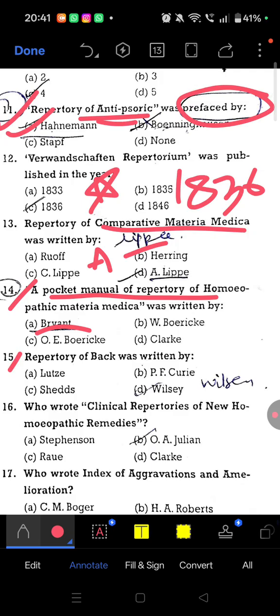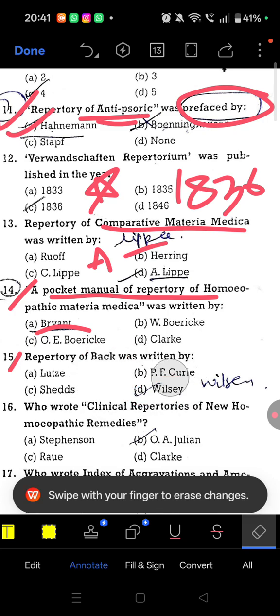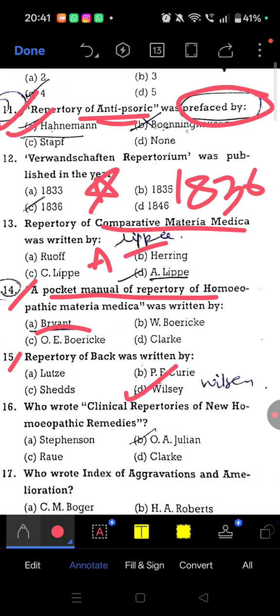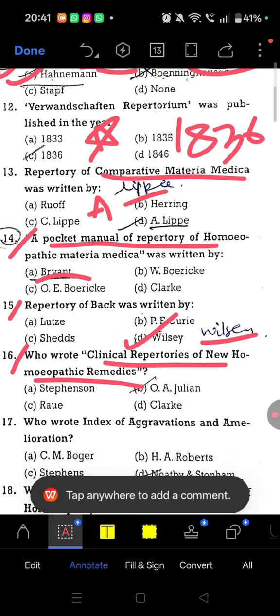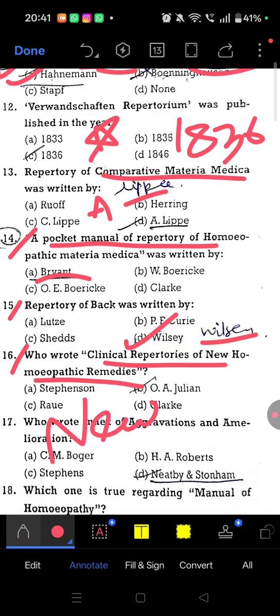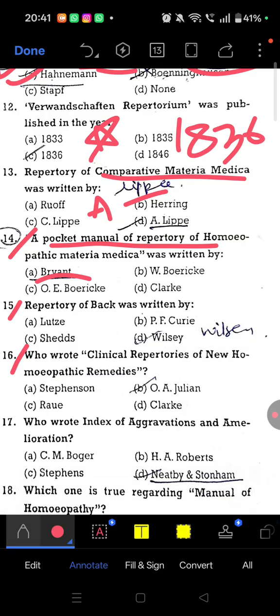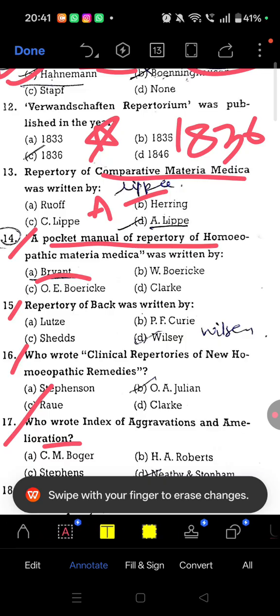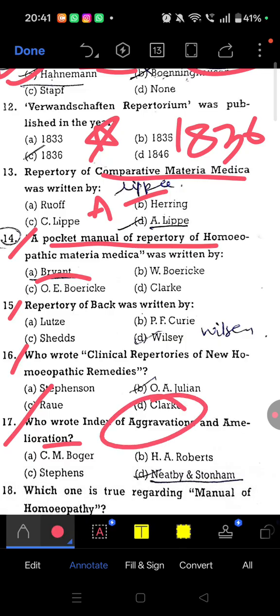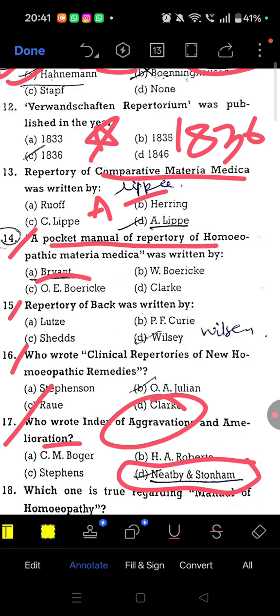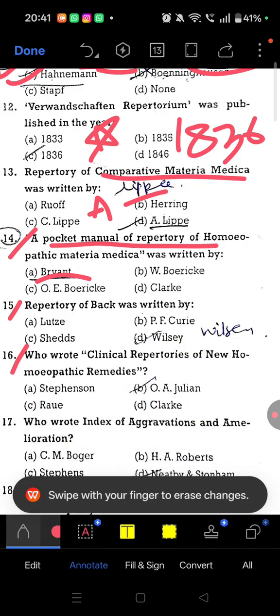Question 15: repertory of Bach was written by Wilsey. Question 16: who wrote clinical repertory of new homeopathic remedies? It was written by O.A. Julian. Question 17: who wrote index of aggravation and amelioration? When this question comes, you should remember these names: Neatby and Stoneham.